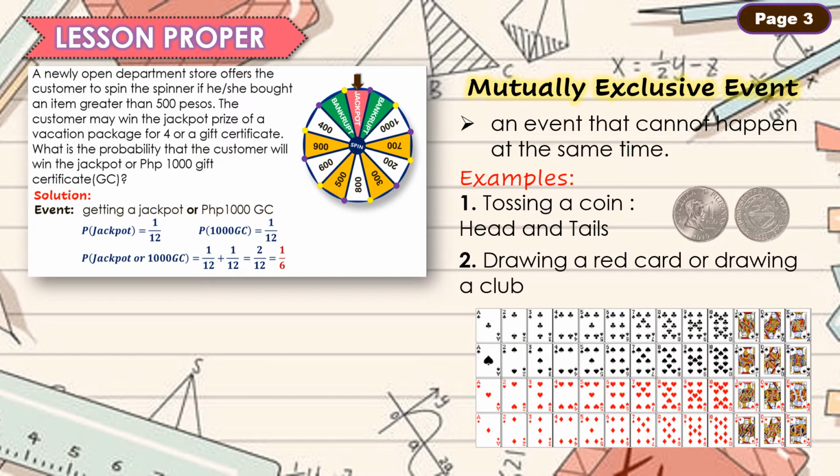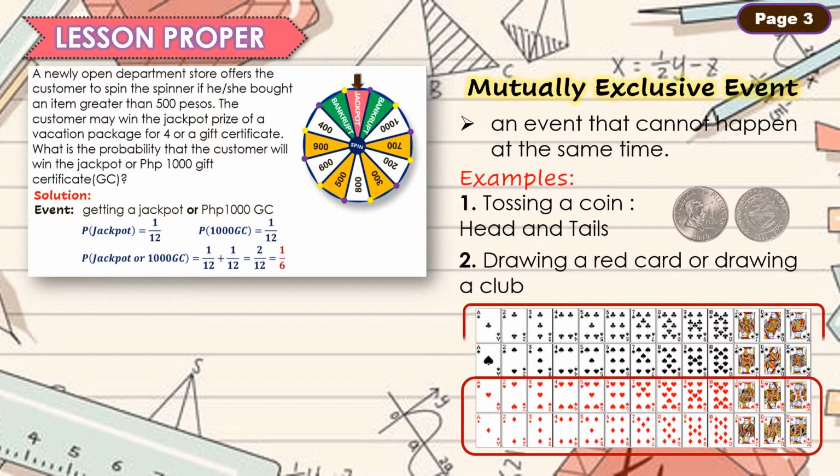Another example, drawing a red card or drawing a club. So this is the deck of cards. Ito ang red card. At ito naman ang club. So, in drawing a card, hindi pwedeng sabay na makukuha mo yung card na red tapos club. Hindi pwede, di ba? Isa lang ang pwedeng lumabas. Kaya ang tawag dito ay mutually exclusive event.